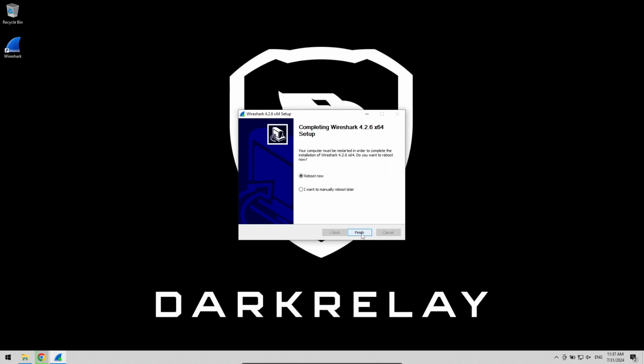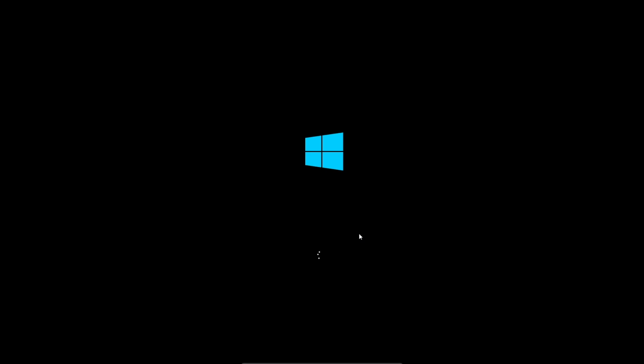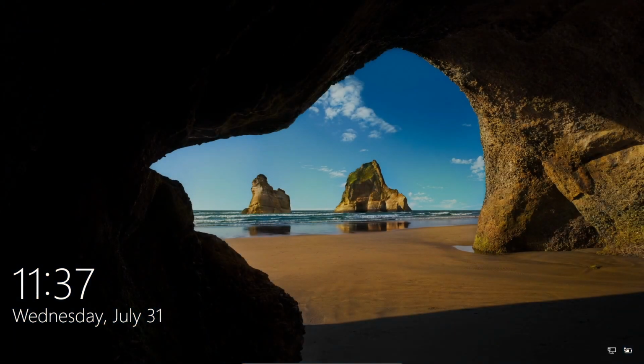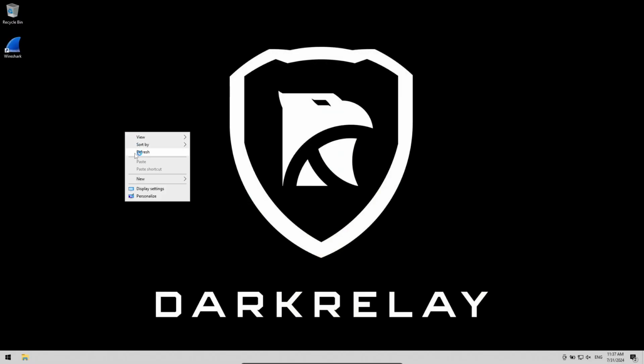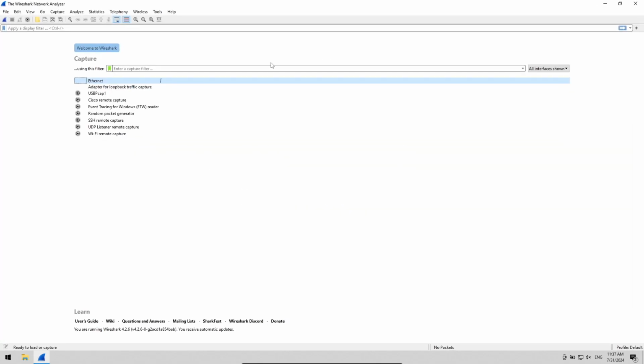Once the installer finishes, we are prompted to restart our system. After the completion of installation, open Wireshark. Select the network interface you want to monitor.